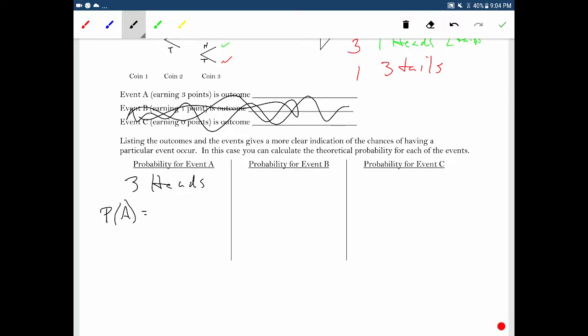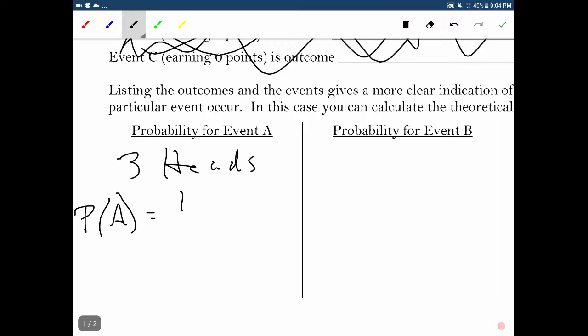So there were 8 total possible things that could happen, and one of them had 3 heads. Okay, so the number of ways of succeeding was just 1. There was only one way to get all 3 heads. Okay, so that was success. And you're going to divide it by the number of possible outcomes, which there were 8. Okay, and that's all there is to it.